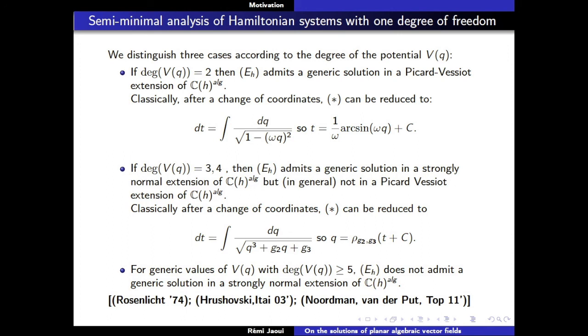Very formally, of course, it's intuitive that this kind of thing should be true. These are results for dimension 1 differential equations, so for things that are supported on a curve; Rosenlicht treated the case of P1 to study these kinds of things. And then there are two variants: this one, in the language of model theory, and this one, which is purely algebraic, in the language of algebraic geometry, where basically you can classify for an equation of order 1 which of these three cases happens. For this kind of equation, the main dividing line is whether I can write down solutions or not, that is, do I admit a generic solution in a strongly normal extension or not?